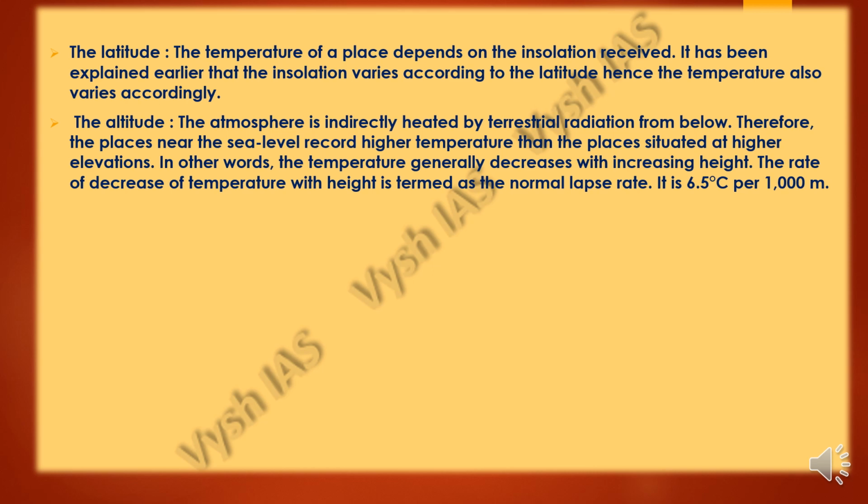The atmosphere is indirectly heated by terrestrial radiation from below. Therefore the places which are near the sea level will record higher temperatures than the places which are situated at a higher elevation. They will have lower temperature. In other words, the temperature generally decreases with increasing height. The rate of decrease of temperature with height is termed as the normal lapse rate. It is 6.5 degrees Celsius per 1000 meters.